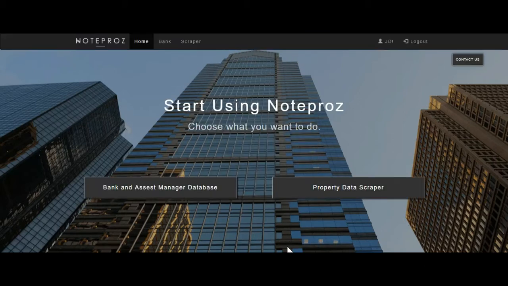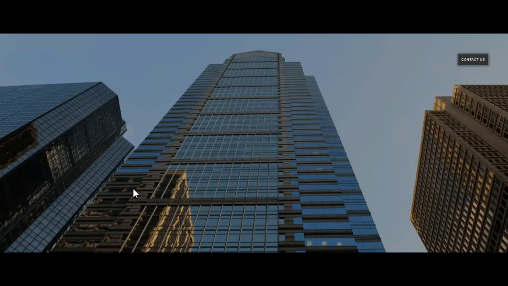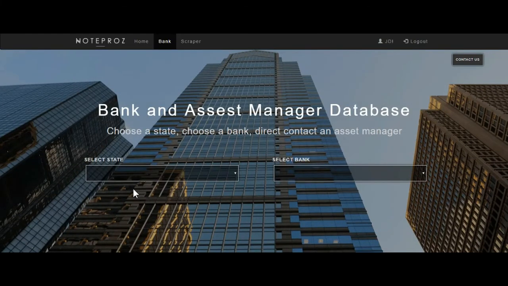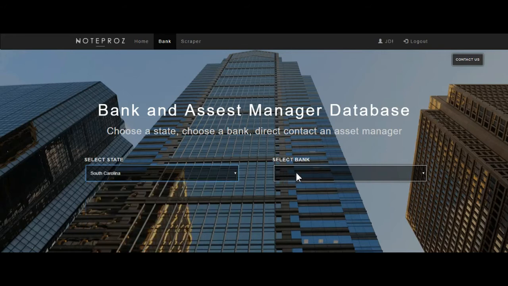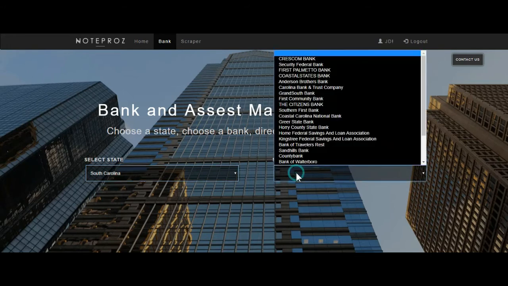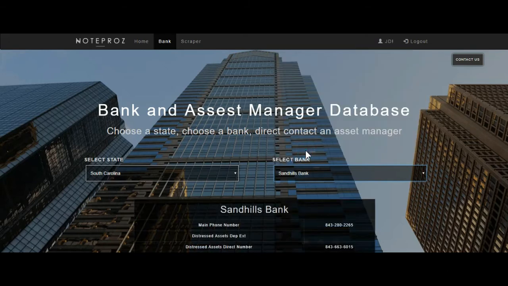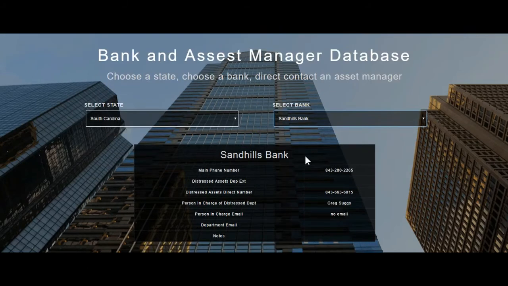The platform is divided in two sections: the bank and asset manager database, and the property data scraper. Let me show you first the bank and asset manager database. To build this database, we spent around 4 to 5 months just calling banks. We decided which states were of most interest to note investors, and then we called all the banks that had assets or products to sell, and did what you have to do, which is get through the gatekeepers and call 3 or 4 times as follow-up, so you can finally get a hold of the asset manager.